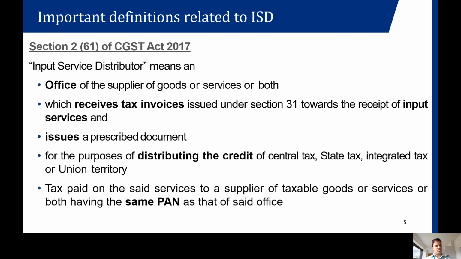Sir was talking about distribution of these credits to a contract manufacturer. That was something which was allowed in the CENVAT credit rules, and there was also an amendment to the rules, because initially when the concept was introduced in the CENVAT credit rules, distribution of credits to contract manufacturers was missing. Later on, there was an amendment, and this amendment is very much required in GST law as well, in order to distribute the credits to contract manufacturers.